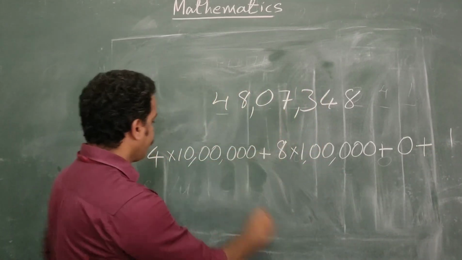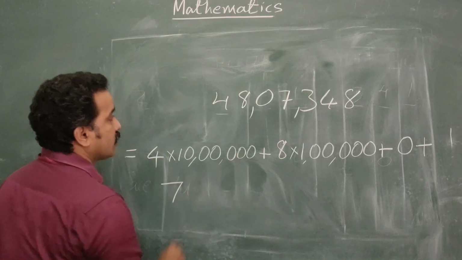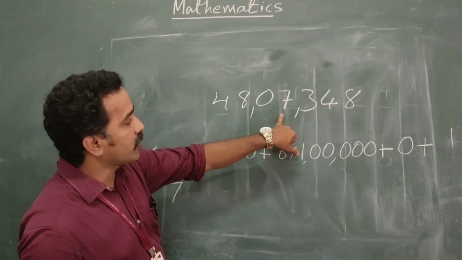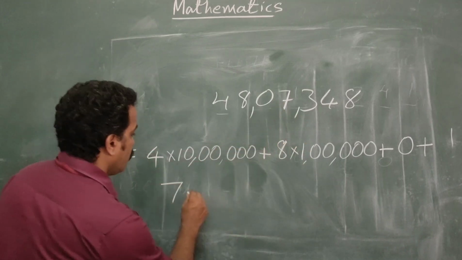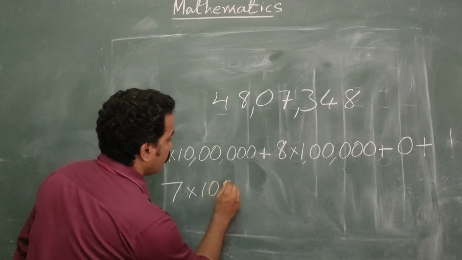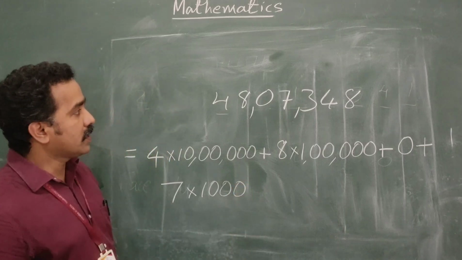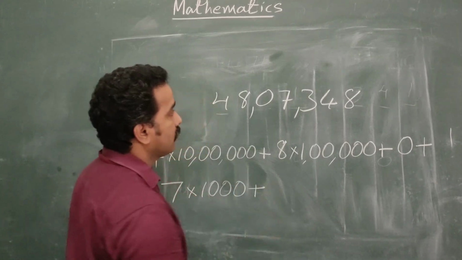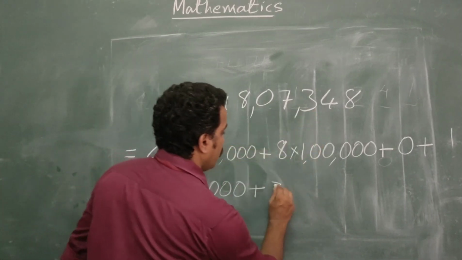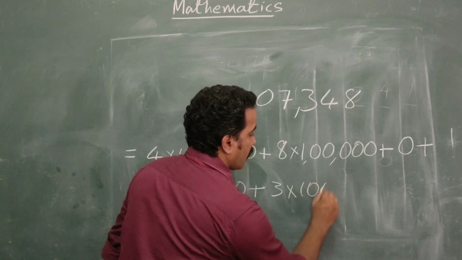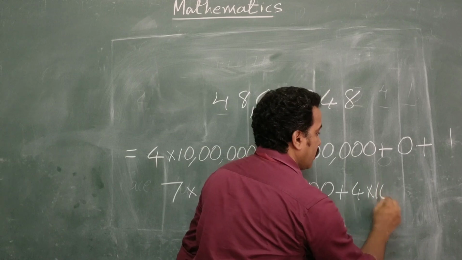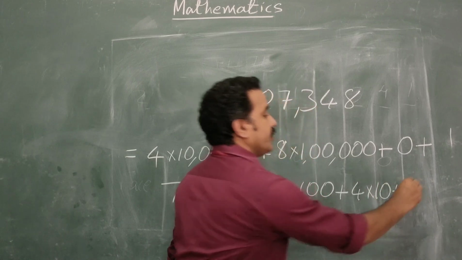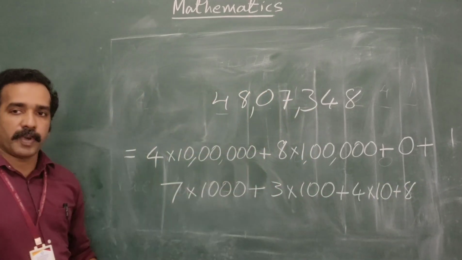Then 7, it is placed in the thousands place. So 7 into 1000 plus 3 into 100 plus 4 into 10 plus 8. This is the expanded form.